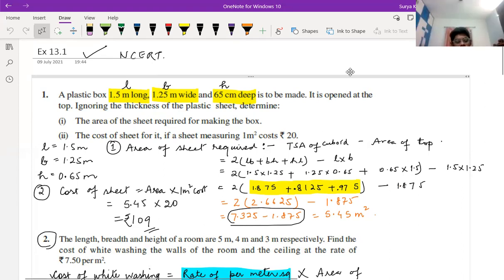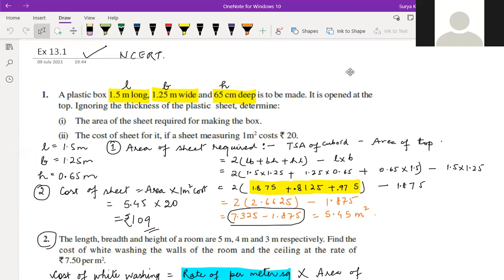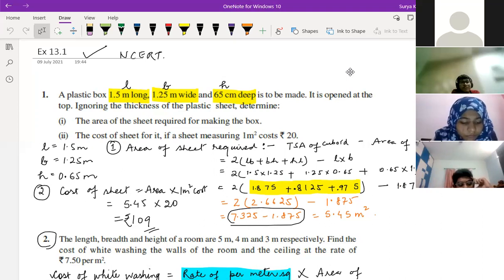The volume of the cube is 27, and I'm having doubt in that one. See, the volume of the cube is 27, so your side will be 3. Then whatever they ask in the question, you can do accordingly. If they ask surface area, the surface area is 6a square, so 3 square is 9, and 9 times 6 is 54. That's it. Understood? They didn't mention LSA or TSA. If they don't ask curved surface area or total surface area specifically, you should find the total surface area only. Okay, sir.